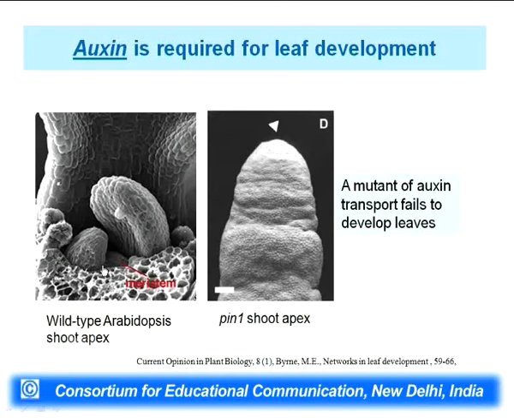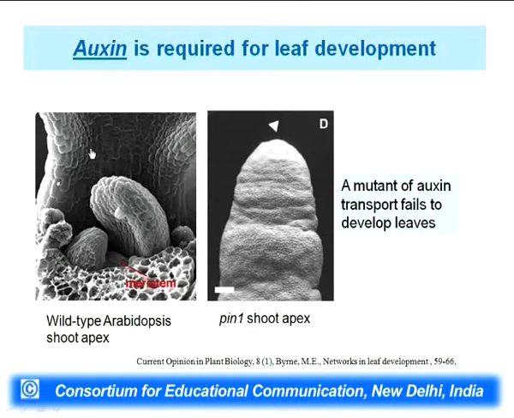This is a scanning electron micrograph, and this will be only a few millimeters long, but it has been magnified through the electron microscope. What you can visualize here are the leaves. This area is the shoot apical meristem, and leaves are coming up: this is a small leaf, this is a comparatively bigger leaf, and the background is a still bigger leaf.